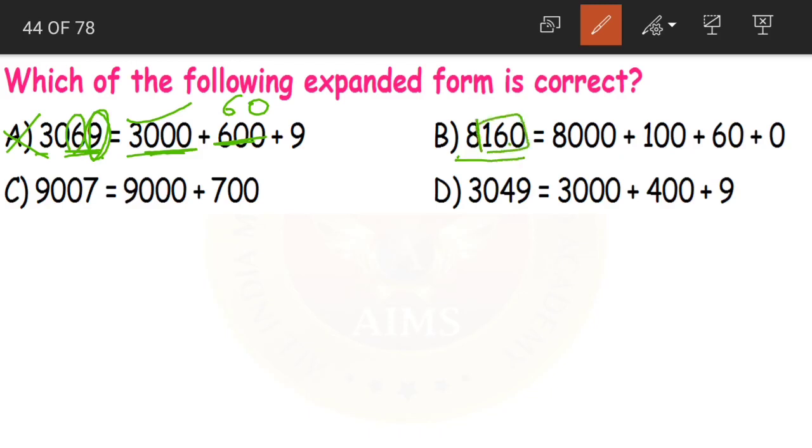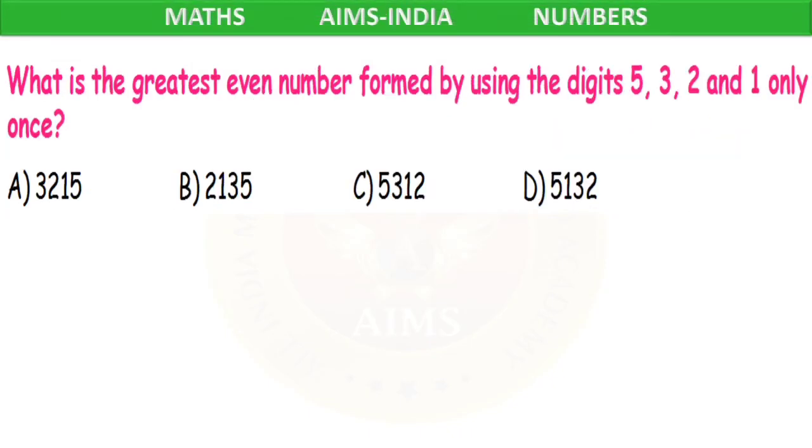Next, 8160. So after 8 we have 3 digits. So after 8, 3 zeros. Correct. Now 1 is in hundreds place. So 100. 6 is in tens place. So 60. 0 is in ones place. So 0. Option B is the correct expanded form. Clear children? Simple question, right?